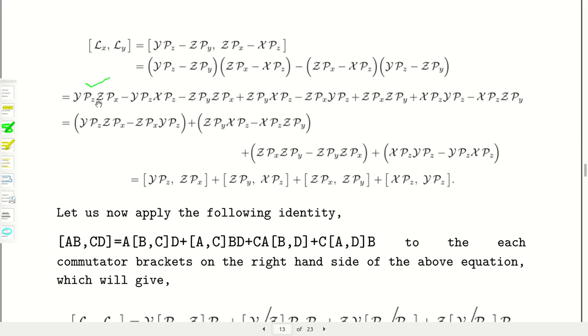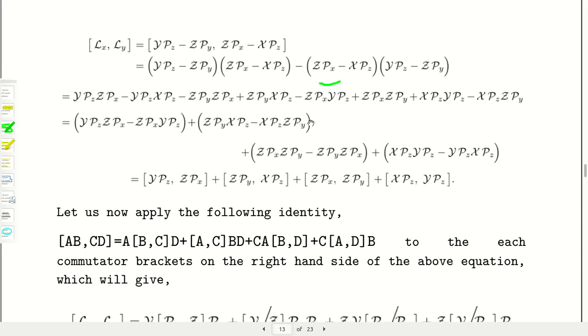This term y p_z with z p_x, this term is taken with this term. These two are taken into a single bracket.